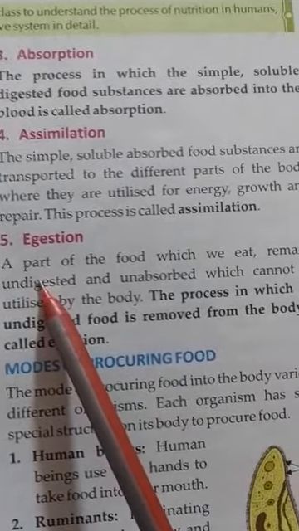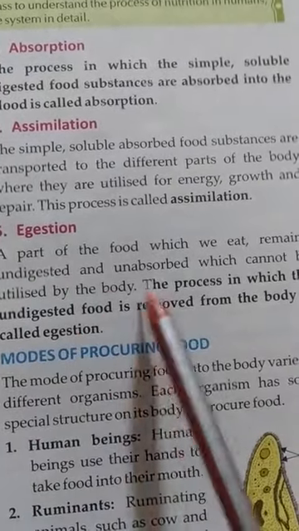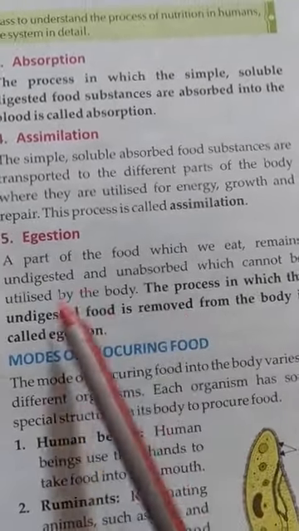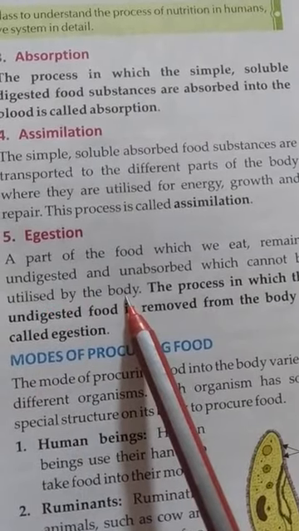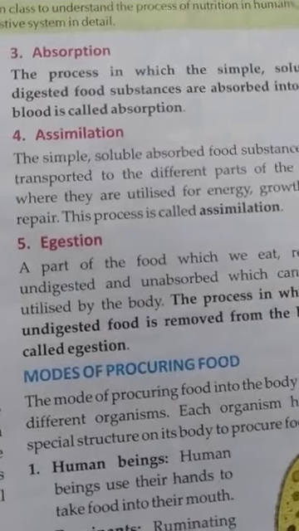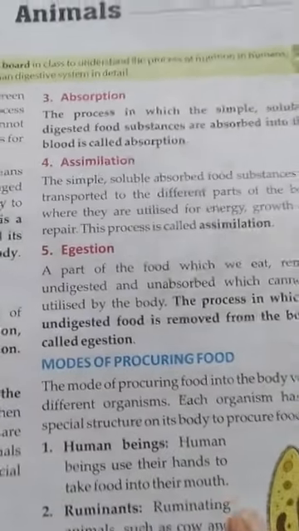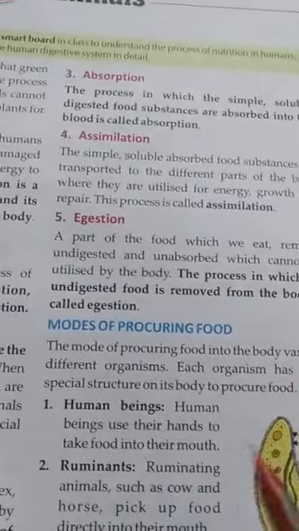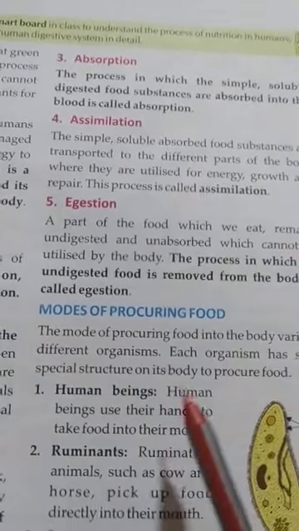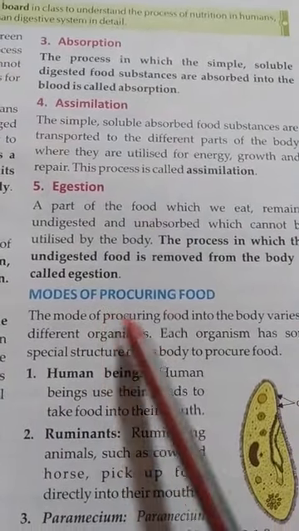Now next is egestion. The undigested and unabsorbed food which can't be utilized by the body is removed from the body, and this process is known as egestion. Now we have also done the different parts in detail. Now we are taking the modes of procuring food.